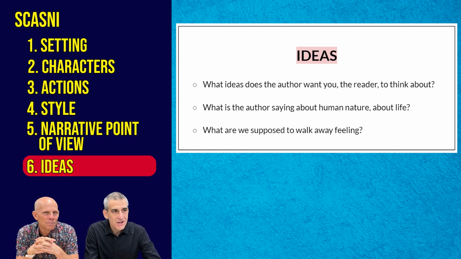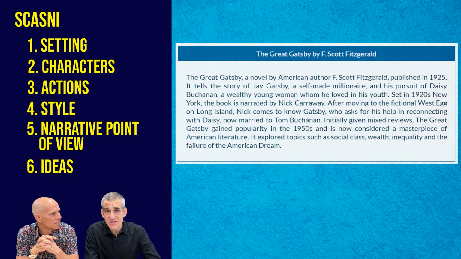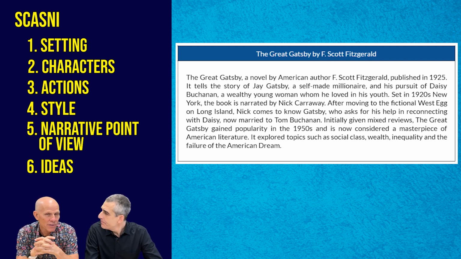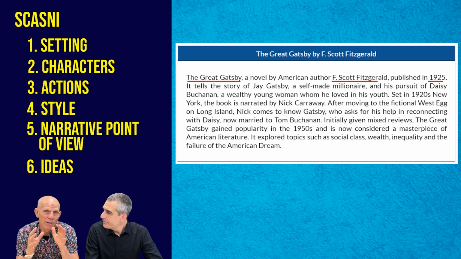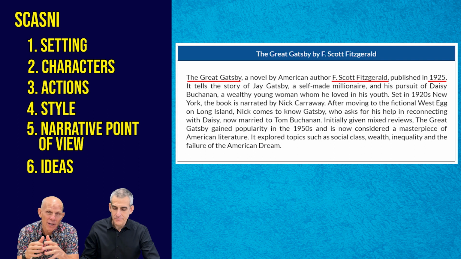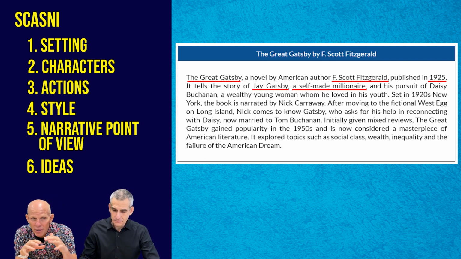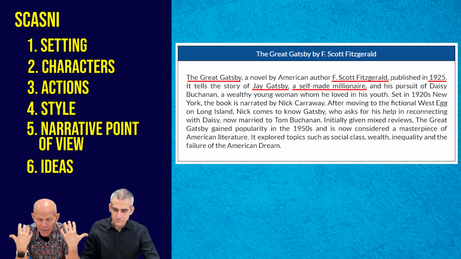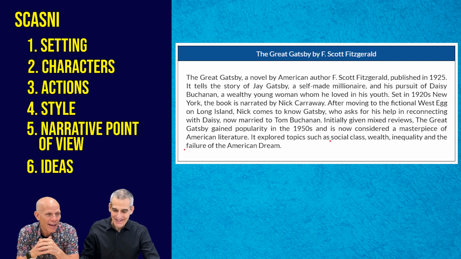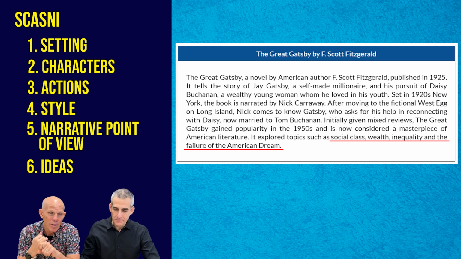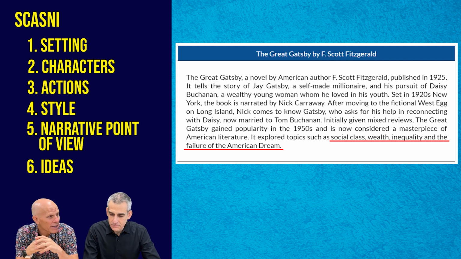Okay, Mr. Giles, we're guessing most of our viewers have seen The Great Gatsby or have read The Great Gatsby or have some knowledge, but if they haven't, give us a quick overview. Yeah, so this is why we chose this passage, because we know it's a widely taught, widely read text. The Great Gatsby was written in 1925 by F. Scott Fitzgerald. It's about a self-made millionaire named Jay Gatsby, and it's also about some of the characters around that are exorbitantly wealthy, and it's about social class. It's about the sort of failure of the American dream. And it's just a really interesting text.